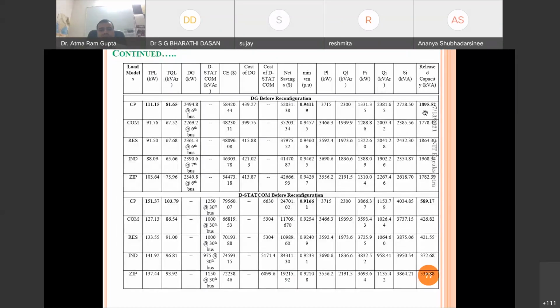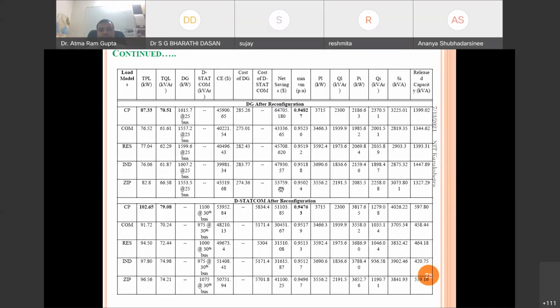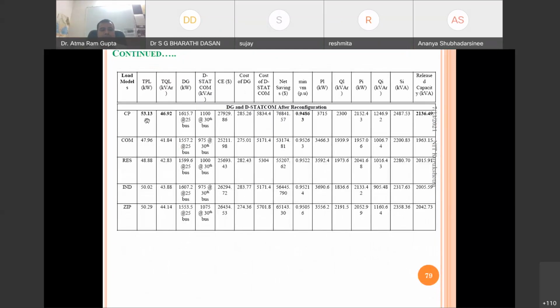So this is the impact of DG before reconfiguration, 210 to 111, and this is the D-STATCOM before reconfiguration, 151, and if we allocate both, it will reduce up to 53.13 from 210.